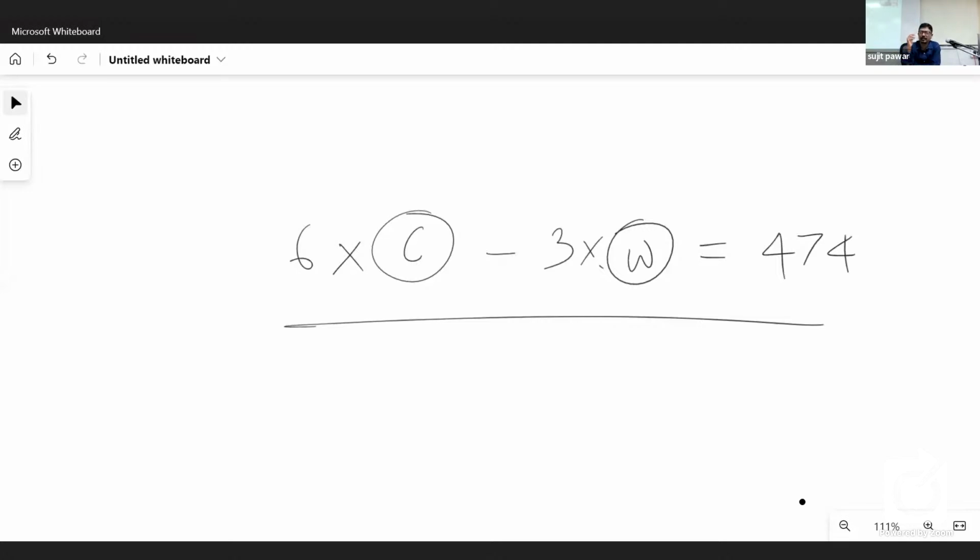Now, some of our friends divided 126 by 3, and they got 42. They thought that 42 is the number of wrong answers. So 100 minus 42 is 58. They answered that, but you need not divide that 126 by 3. Why is it so? Let me tell you.